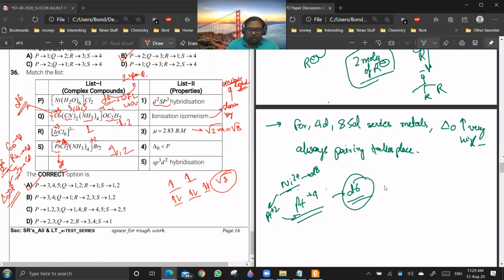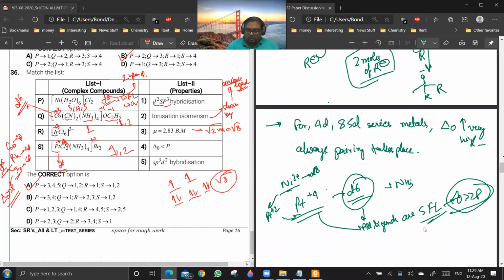And with the d6 configuration, NH3 will be acting. In fact, for Pt, all ligands are strong field ligands only because delta naught is greater than P. So it will cause pairing of electrons, and the hybridization will be d2sp3.